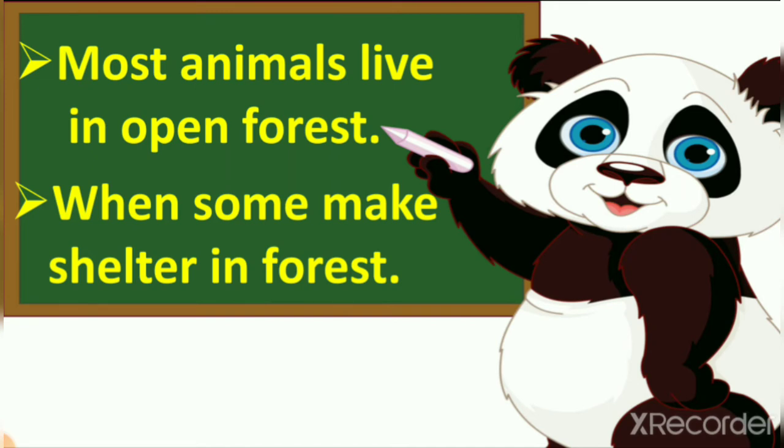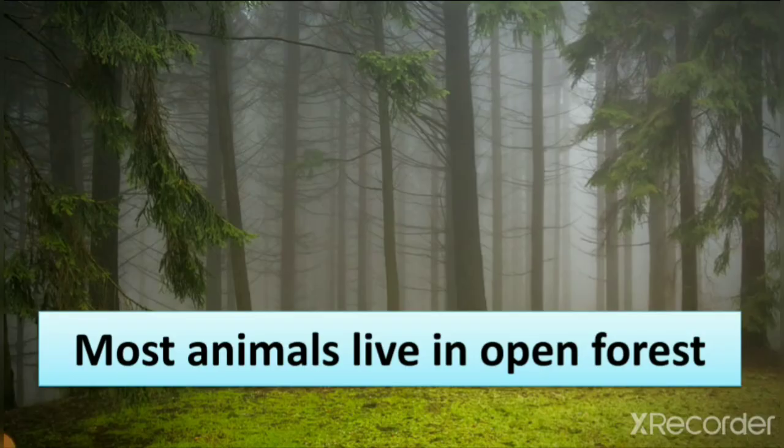I give you the example of Victoria Park, that it is a very large area, but now we cut half of it and make malls and houses for our use, right? So some animals make shelter, some make homes in the forest, and some live in open forest. So let's see that most animals live in open forest.